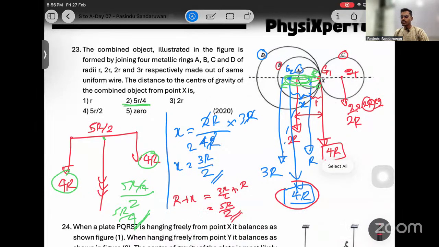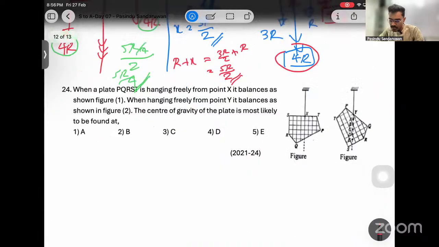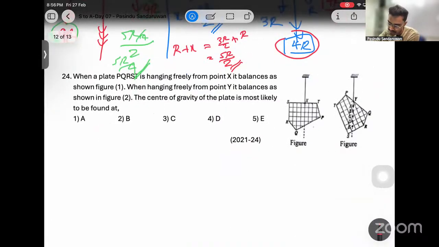That's a good one. Good calculation after a while. 5r over 4. Right? Next, when a plate PQRST is hanging freely from point X, it balances as shown in figure 1. When hanging freely from point Y, it balances as shown in figure 2. The center of gravity of the plate is most likely grounded. Same thing we did. Right?